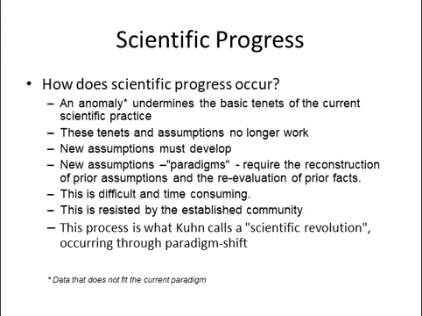Scientific progress. How does scientific progress occur? An anomaly. Data that does not fit the current paradigm. An anomaly undermines the basic tenets of the current scientific practice.